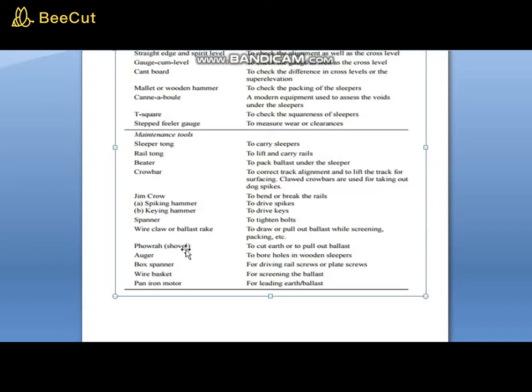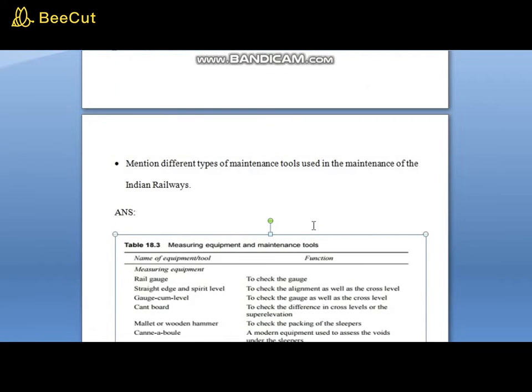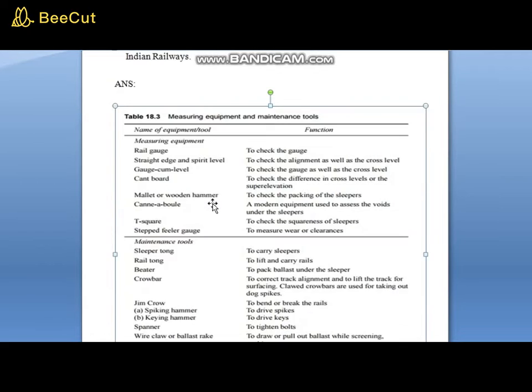Phawda, that is the shovel, to cut earth or to put out the ballast. Auger to bore holes in wooden sleepers. Box spanner for drawing rail screws or plain screws. Wire basket for screening the ballast. Pan iron motor for loading earth or ballast. So these were the maintenance tools used in Indian railways.